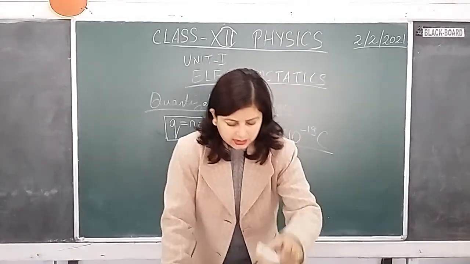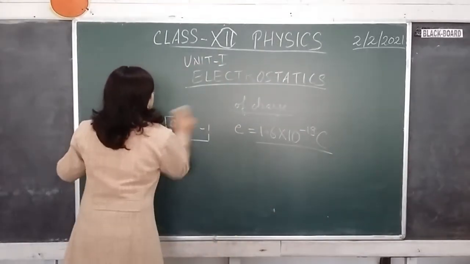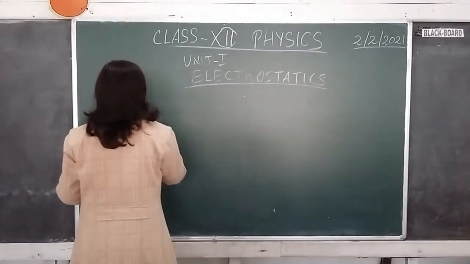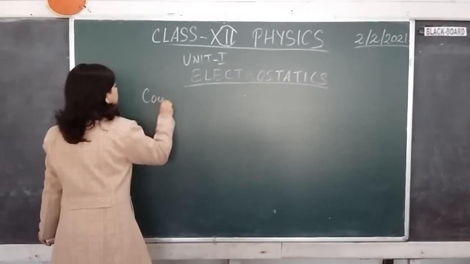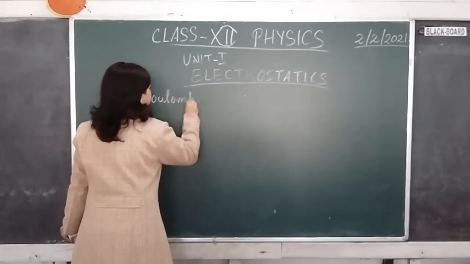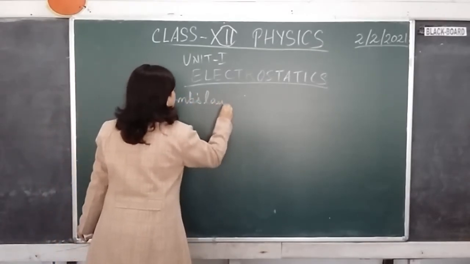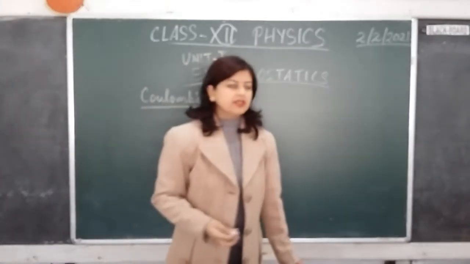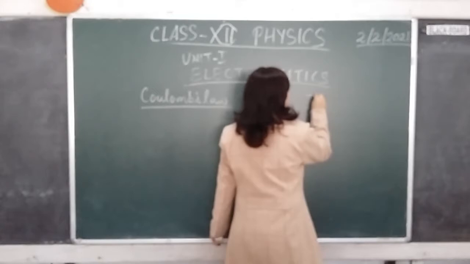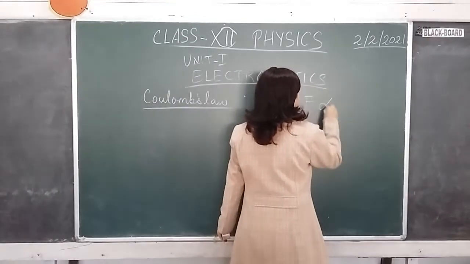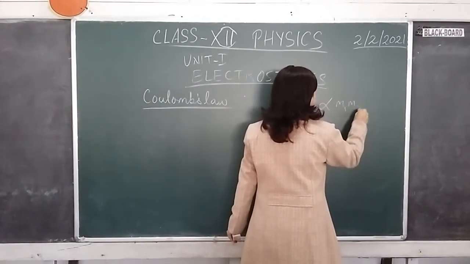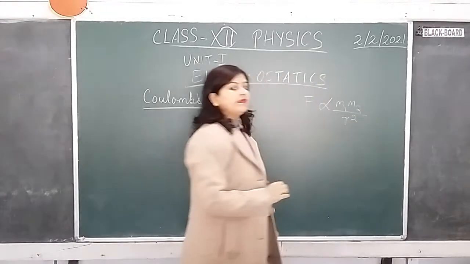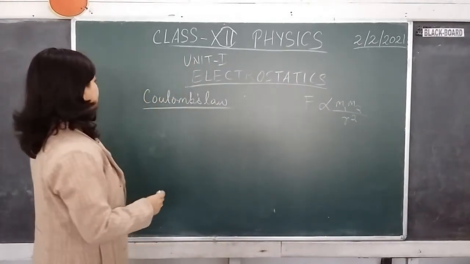Okay. Now, let us move on to a very important law in electrostatics, that is called Coulomb's law. Like we had Newton's law of gravitation, which stated that the force of gravitation is directly proportional to the product of the masses and inversely proportional to the square of the distance between them. Same way we are going to state Coulomb's law.